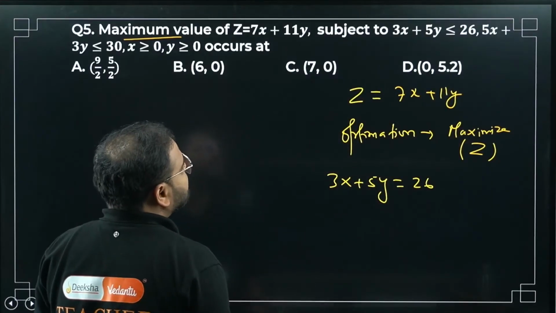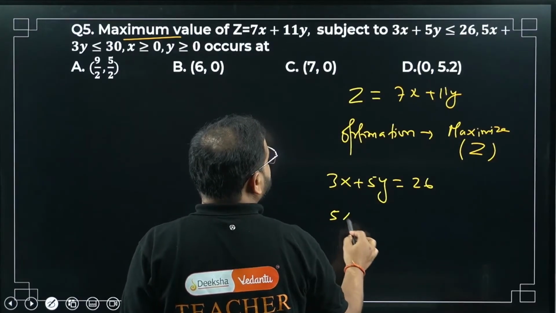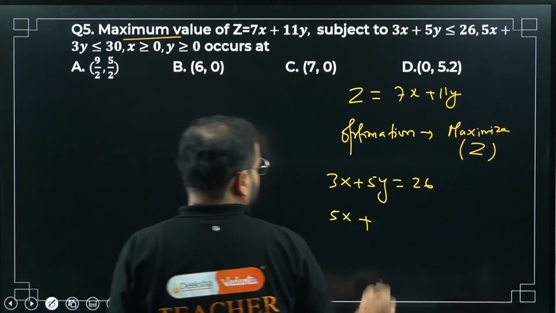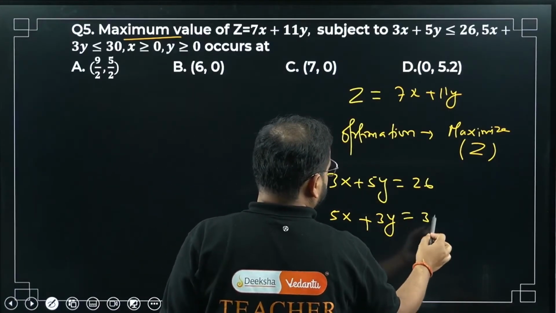Next is another one. I have 5x plus 3y equals 30. Now please check.